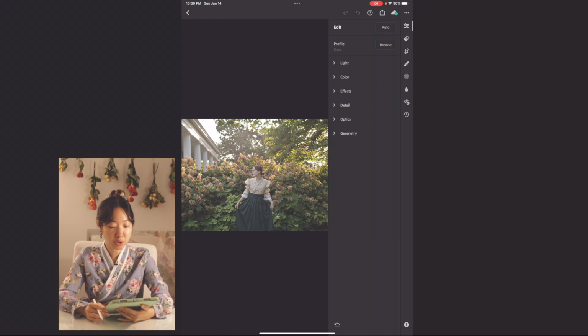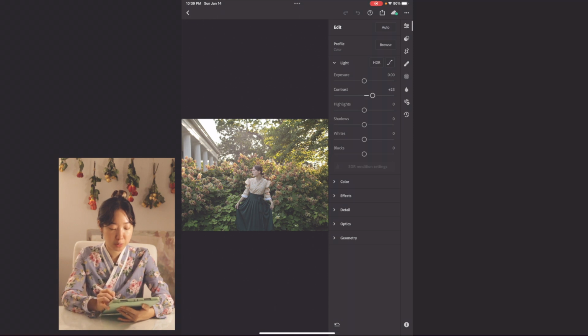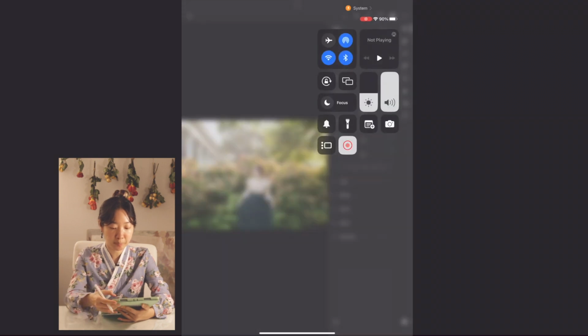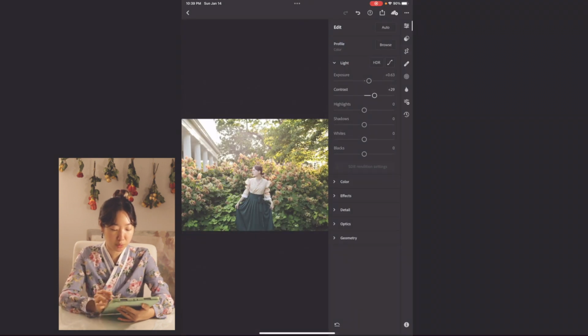Before I move on to my presets, I'm going to tap on the light a little bit to give a little bit of contrast, and also the exposure so it's bright enough for the subject to be viewed.